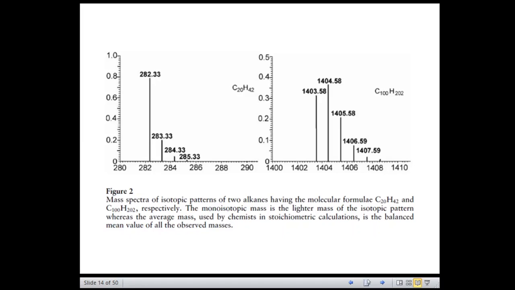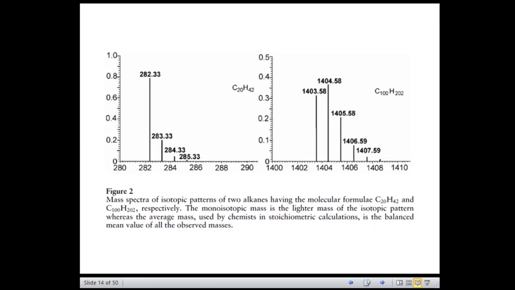Among these two alkanes, C20H42 is the smaller alkane. Its nominal mass you can easily calculate by writing down. The nominal mass is 282, that is for C20, 20 into 12, and H42, 42 into 1, that corresponds to 282.